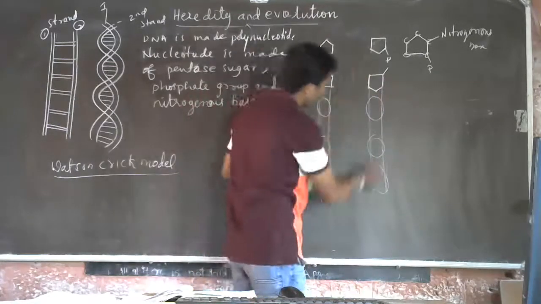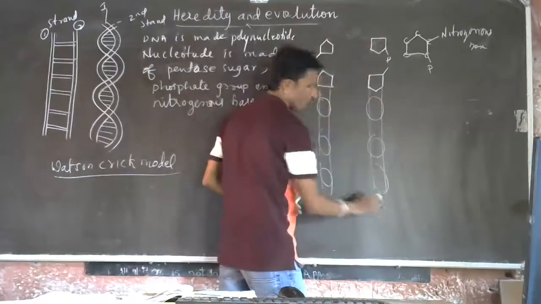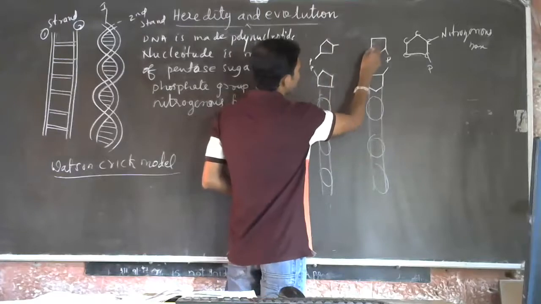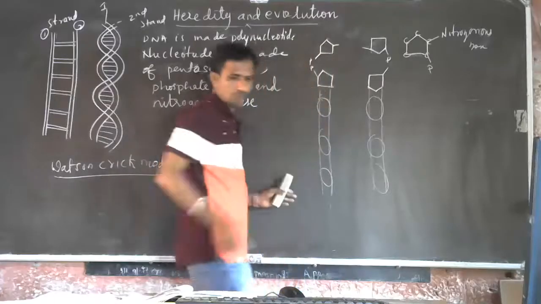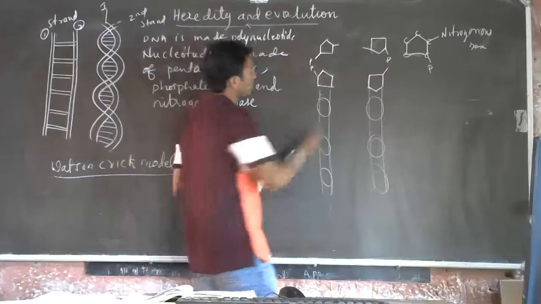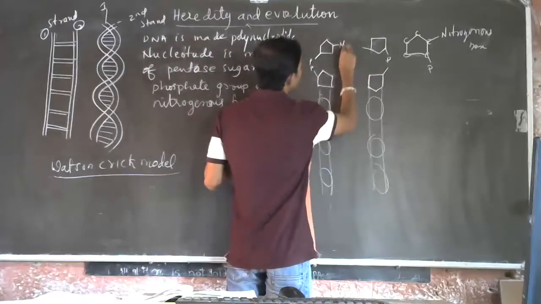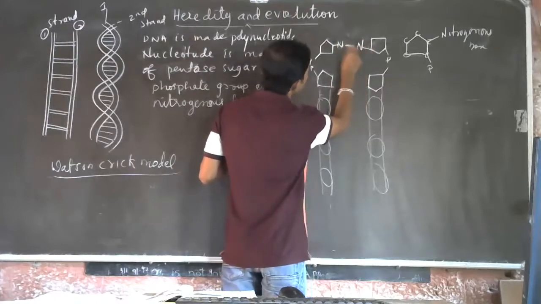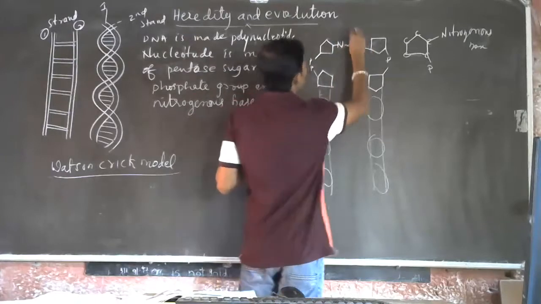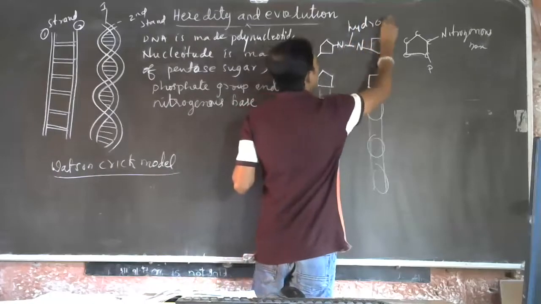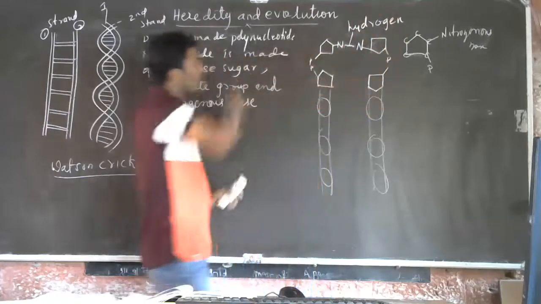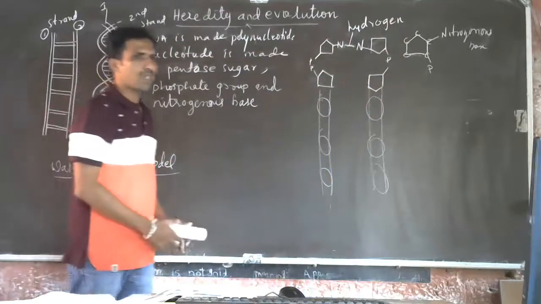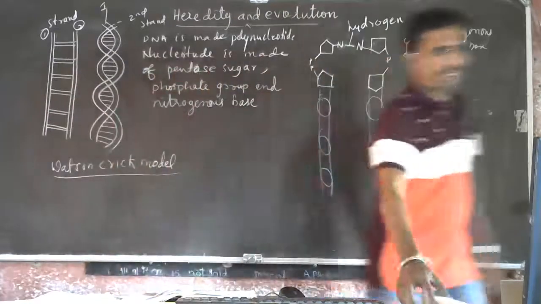In between these polynucleotides, there is a nitrogenous base. This is a nitrogenous base. In between these nitrogenous bases, there is the hydrogen bond. Why I am telling all these details is to understand DNA replication. I hope you understood the concept here.